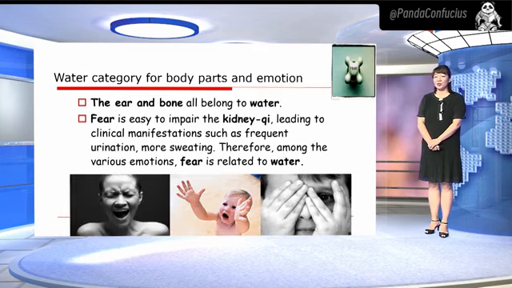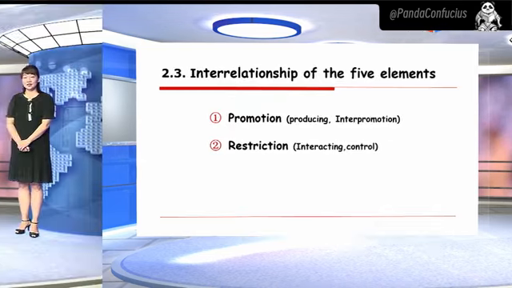The ear and bone all belong to water because the condition of the kidney can be reflected in the ear, and the kidney controls the bone through the meridians. Fear easily impairs the kidney qi, leading to clinical manifestations such as frequent urination and bedwetting. Therefore, among the various emotions, fear is related to water.